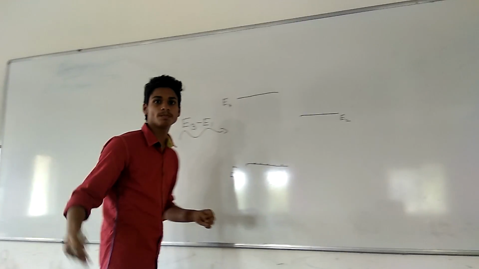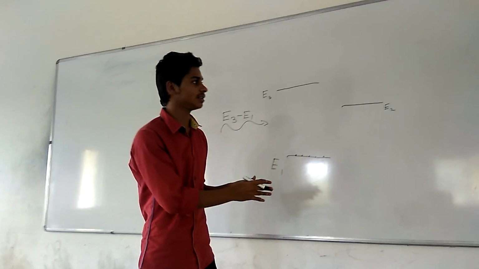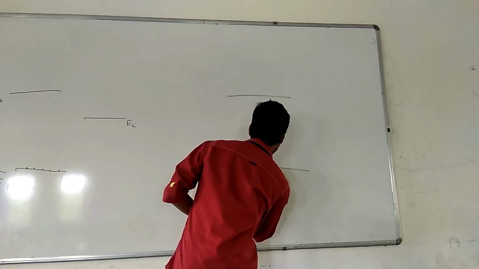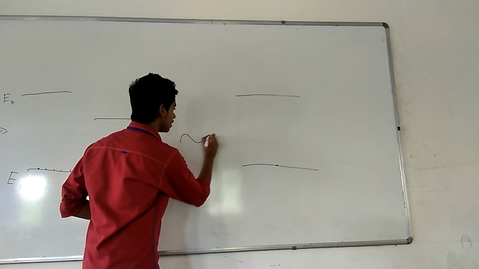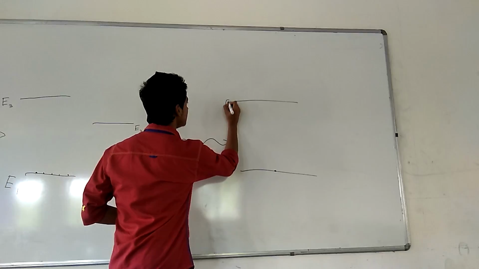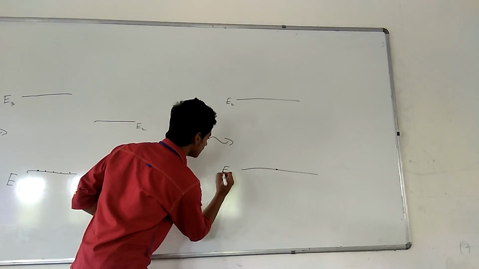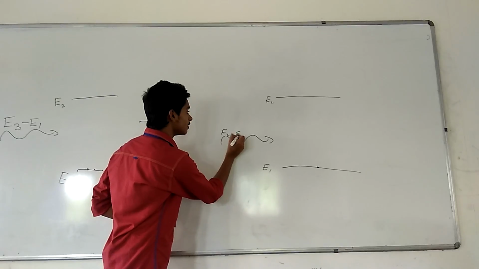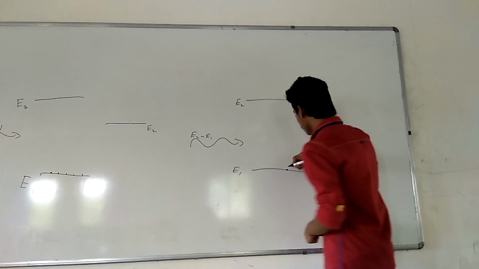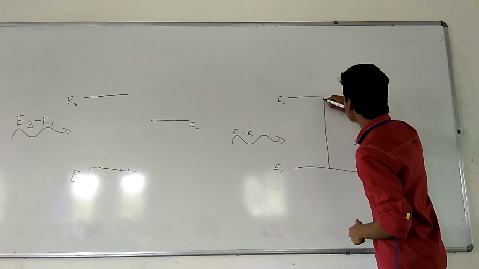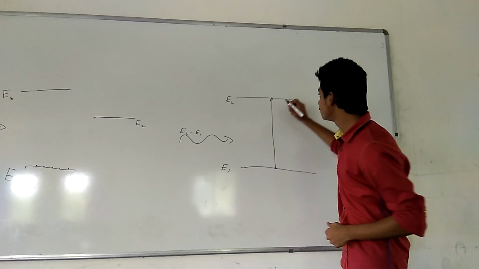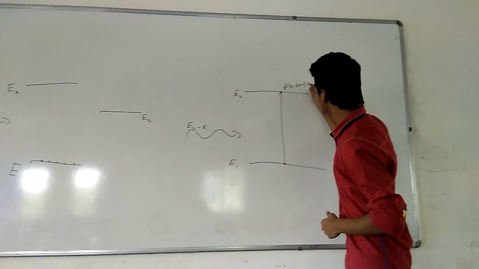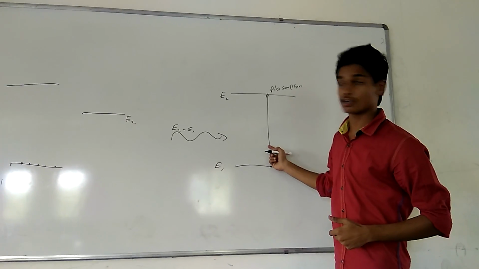will occur. So in order to understand the absorption, let me show you how absorption works. If there is an electron and a photon comes here with energy, any energy, let's take this E2 and E1. So if any photon comes with the energy of E2 minus E1, then the electron will jump to the next excited state. That's what we call absorption. This is known as absorption.